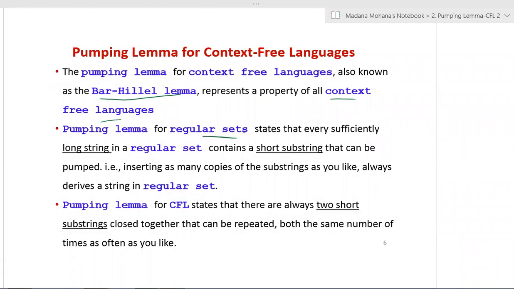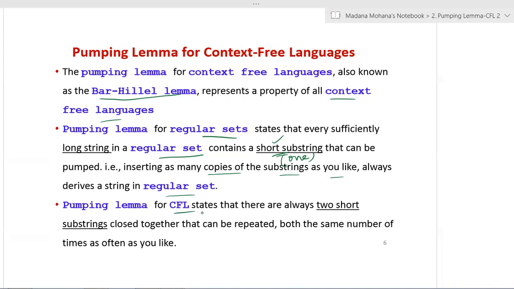The pumping lemma for regular sets, which we discussed earlier, states that every sufficiently long string in a regular set or regular language contains a short substring, that is only one short substring, that can be pumped or repeated. That is, inserting as many copies of the substring as you like always derives a string in the regular set. Only one substring can be pumped or repeated.